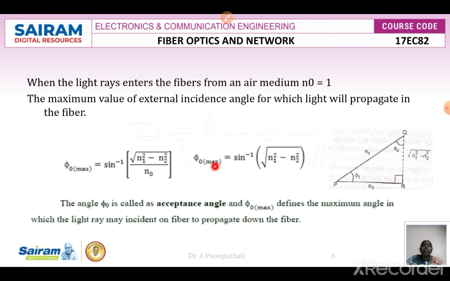So this phi naught is going to be called the maximum acceptance angle. It is the maximum angle at which the light ray can be incident on the fiber core so that the wave can be propagated through the fiber. That is called your acceptance angle.